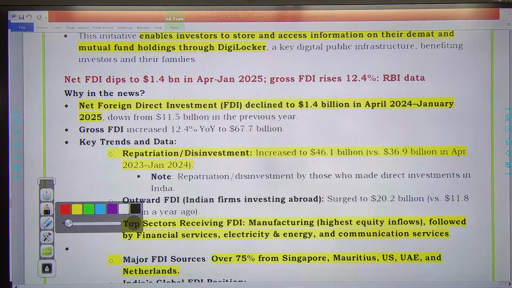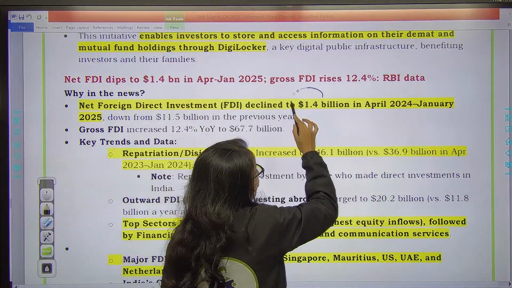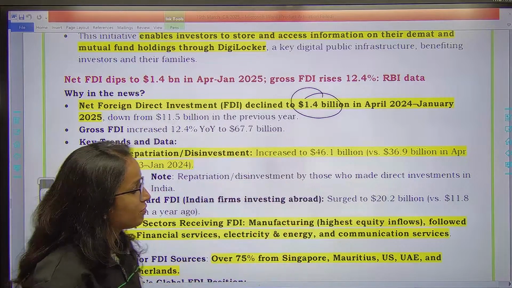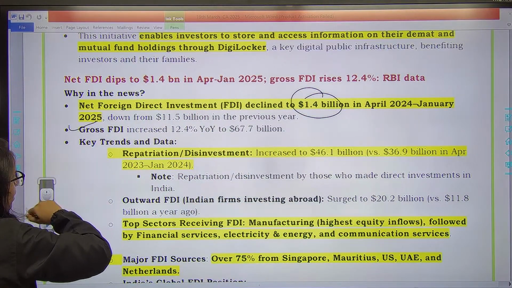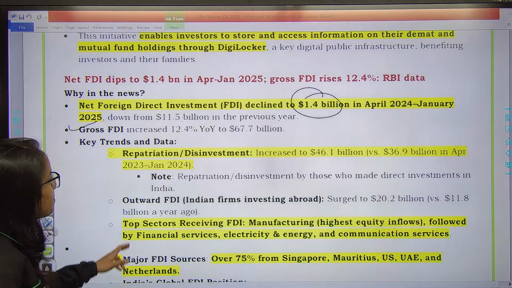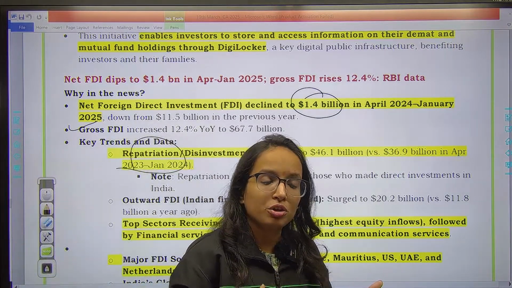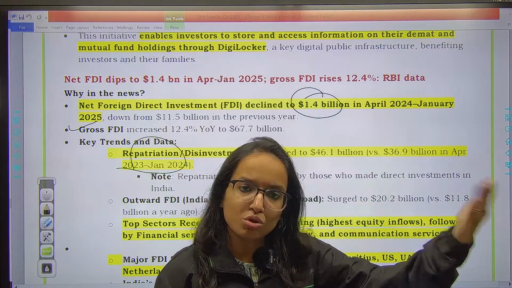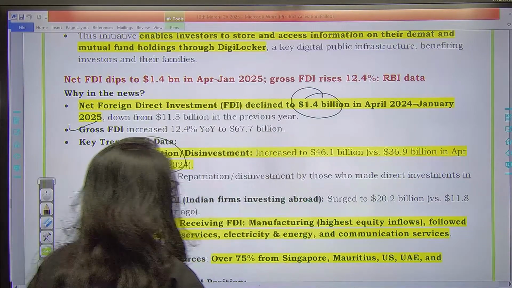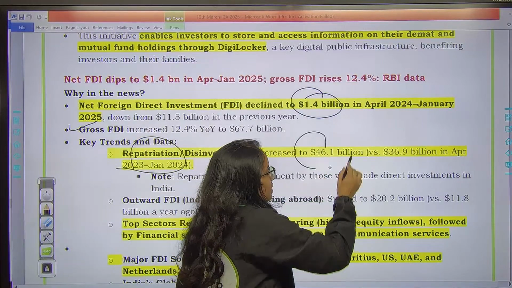Then the next one is net FDI. So recent RBI data has said net FDI has declined to $1.4 billion in the April to January 25 period for India. And important trends, if you see, repatriation or disinvestment. Repatriation क्या होता है? When you send back the investment. आपने कुछ भी इन्वेस्टमेंट किया था उसको वापस रिटर्न करना. So repatriation has increased to $46.1 billion, right?